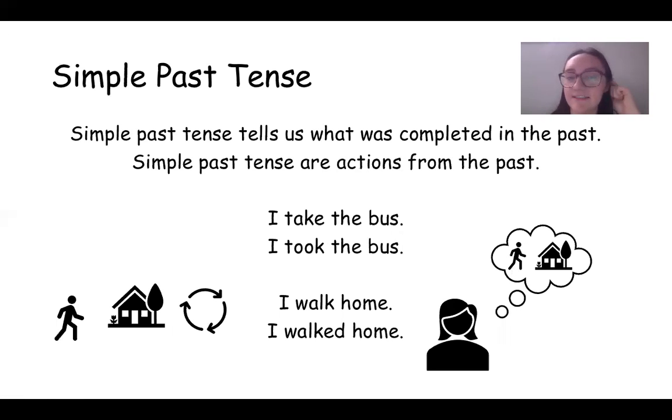So simple past tense tells us what was completed in the past. So what happened in the past, right? Simple past tense are actions from the past. So I take the bus, that's when we do it a lot, right? I walk home, you do it a lot. I took the bus means that you did it in the past. It doesn't really tell us if you did it a lot. It doesn't tell us if it only happened once. All it's saying is that you did an action in the past, and that's all.